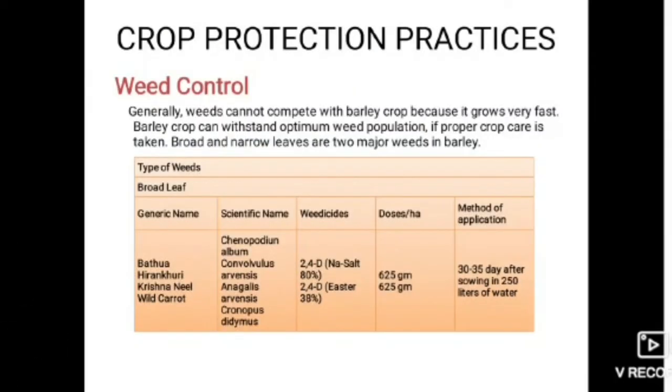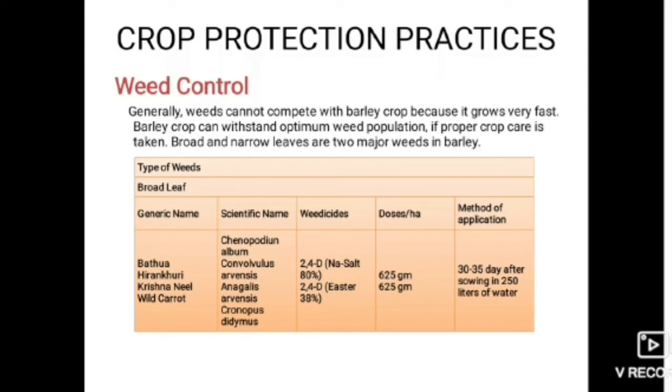Now moving to weed control. Generally, weeds cannot compete with barley crop because it grows very fast. Barley crop can withstand optimum weed population, and up to 30 days is the critical weed-free period for barley crop. In common, we can spray pendimethalin pre-emergence at 1 kg per hectare, or post-emergence herbicides isoproturon at the rate of 0.7 kg per hectare and 0.5 kg of 2,4-D at 3 to 5 leaf stage, plus 1 hand weeding proved effective weed